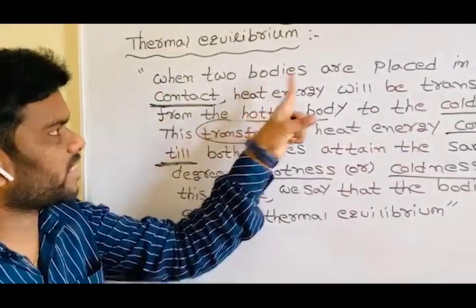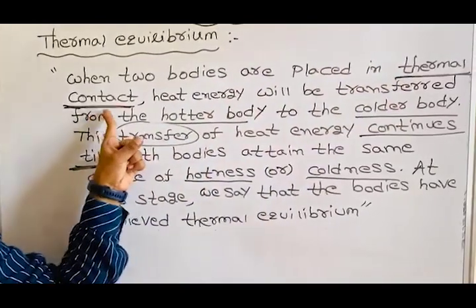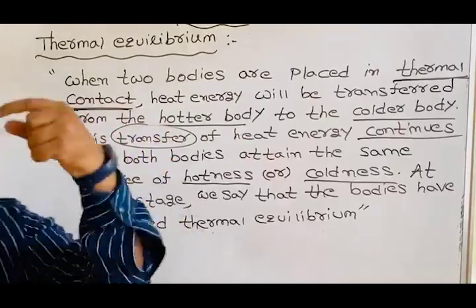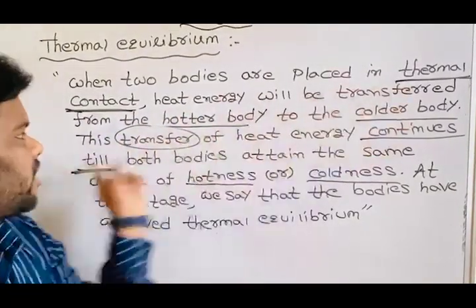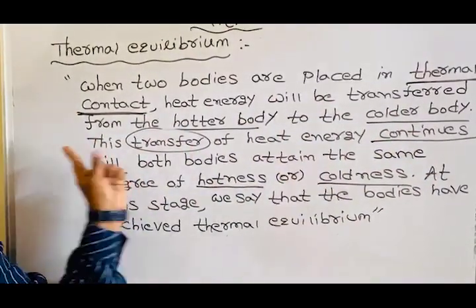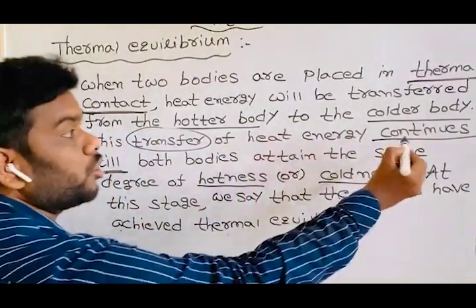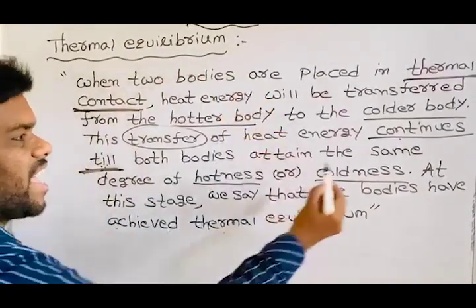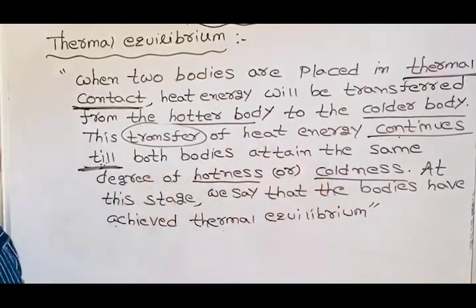When two bodies are placed in thermal contact, then ఎప్పుడైతే థర్మల్ కాంటాక్ట్ లో ఉన్నాయో, that heat energy will be transferred from hotter body to colder body. This transfer of heat energy కంటిన్యూ గా జరుగుతుంది. ఎప్పటి వరకు? The two bodies attain same degree of hotness or coldness.